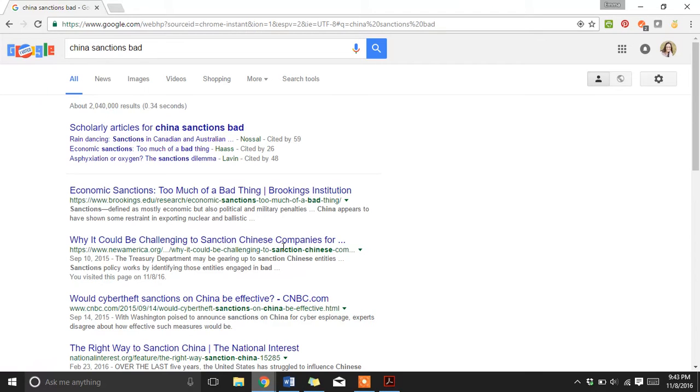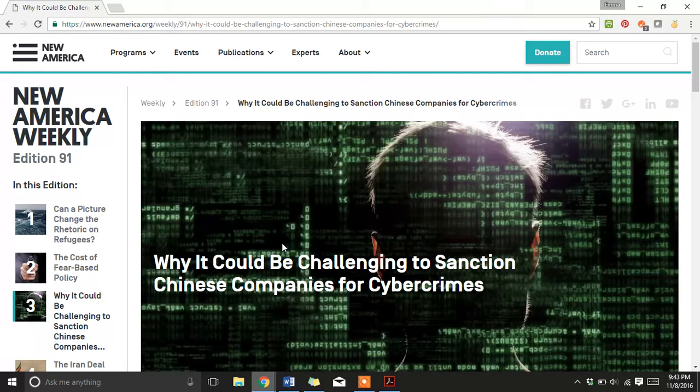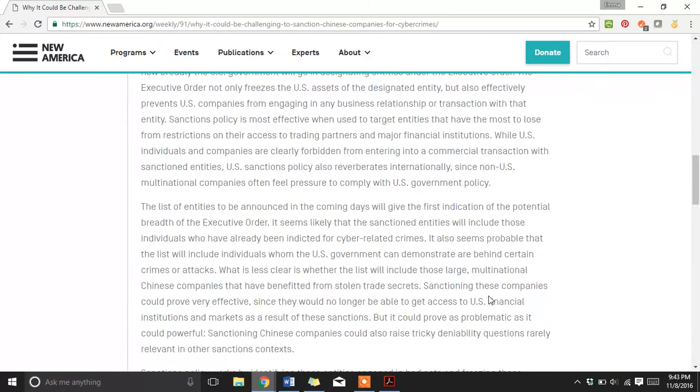Okay, our first promising article is this one right here: "Why it could be challenging to sanction Chinese companies." That sounds promising. Alright, this is from New America Weekly, and look, it talks about cybercrime, so this is going to be right on topic for us. A good rule of thumb is to start with the conclusion. Look and see what the concluding thoughts of this article are.